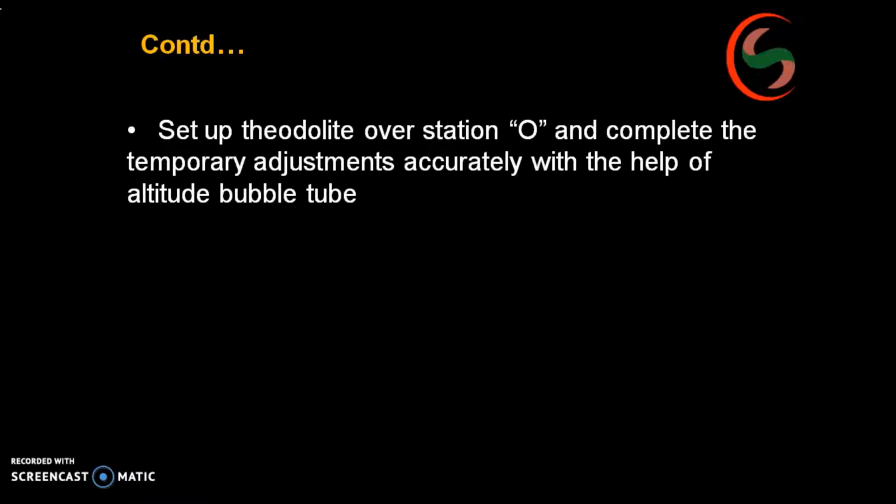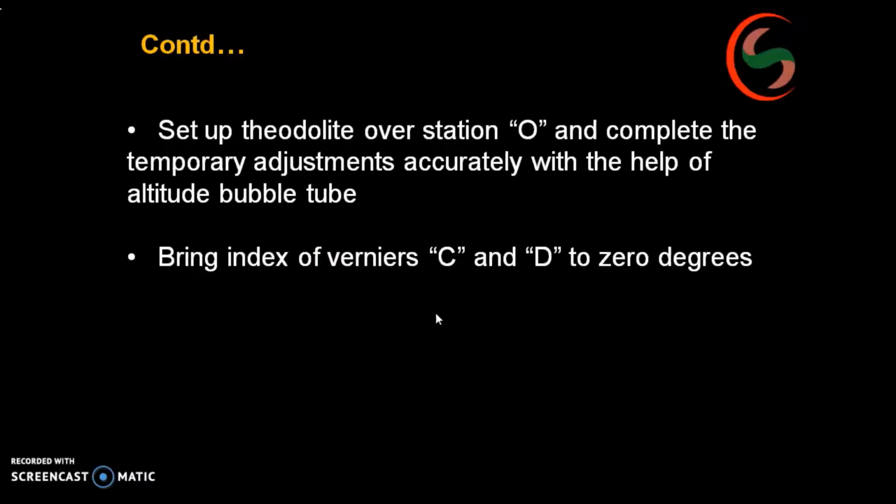After that, eliminate parallax by focusing the eyepiece and focusing the object glass. Now, accurately with the help of the altitude bubble, that is the top bubble, you will have a plate bubble and an altitude bubble. The altitude bubble should be leveled perfectly because we are taking vertical angles. Next, in the vertical circle, as I said, you will have two verniers, vernier C and vernier D. Set vernier C and vernier D to 0 such that your telescope is horizontal.